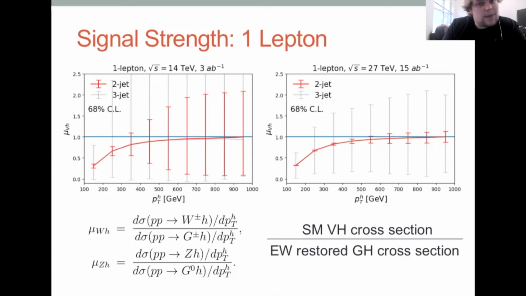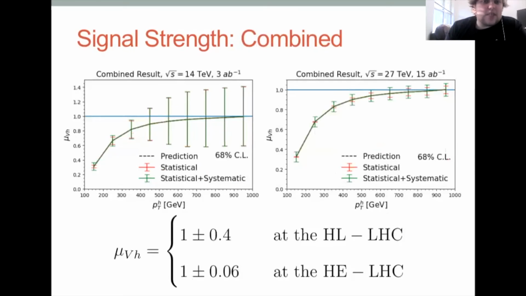Or the uncertainties are about 10%, I should say, not that it's accurate. Anyway, but that's to say we could confirm it to that level. So we can repeat this process for the 2 lepton channel, the 0 lepton channel, and then combine all the results. So that's what we did.